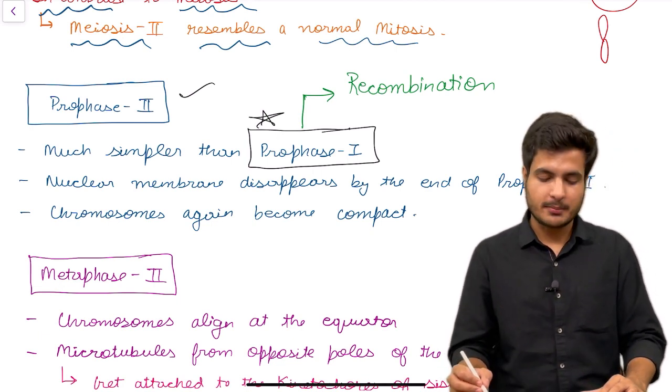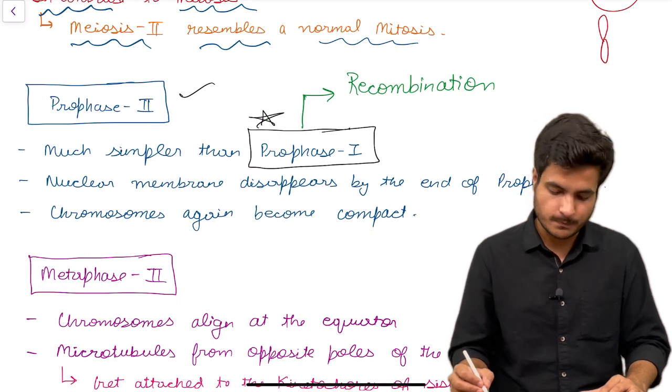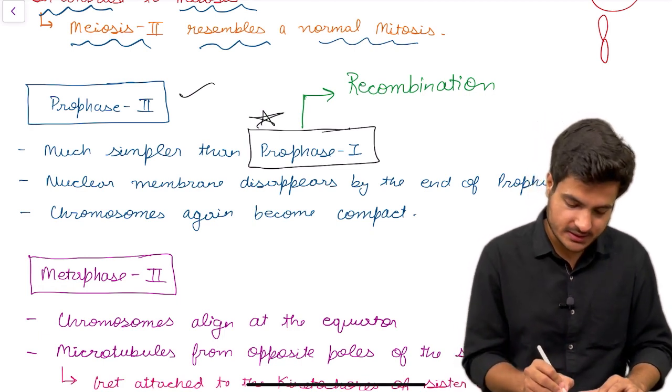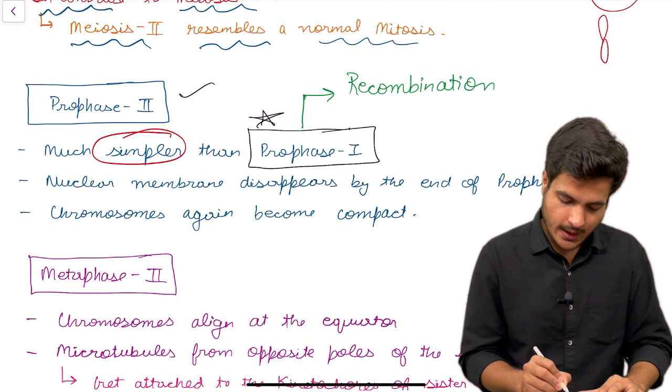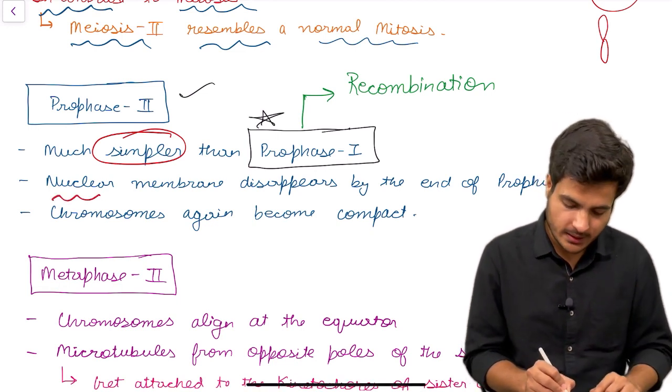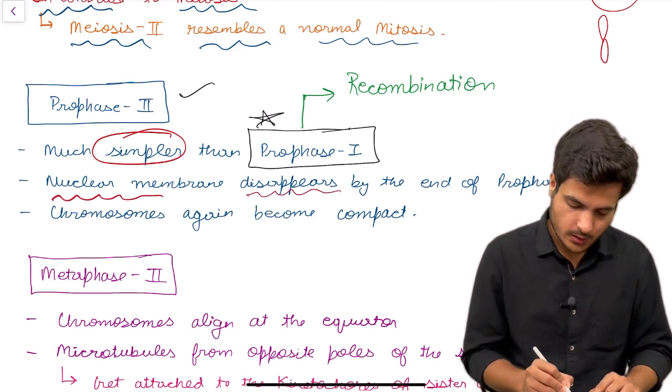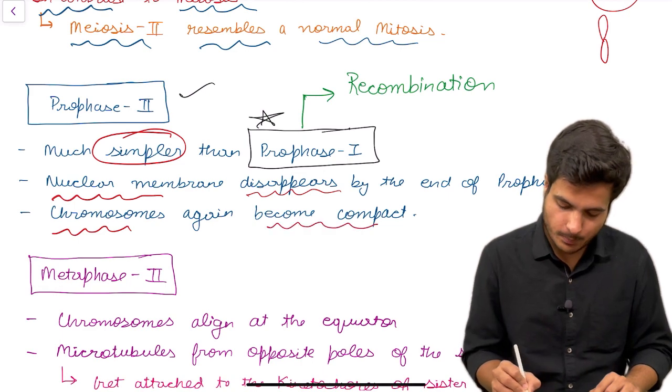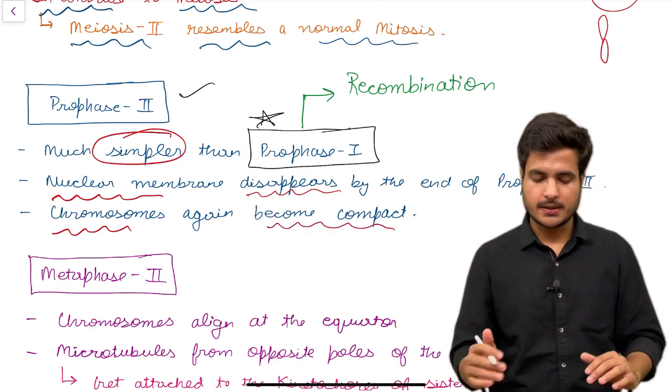For the time being, I am discussing meiosis 2, prophase 2. In prophase 2, this is much simpler than prophase 1, and here also the same thing: the nuclear membrane starts to disappear, chromosomes again become compact, and organelles will disappear.